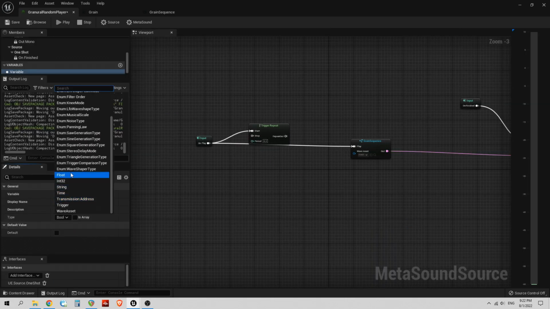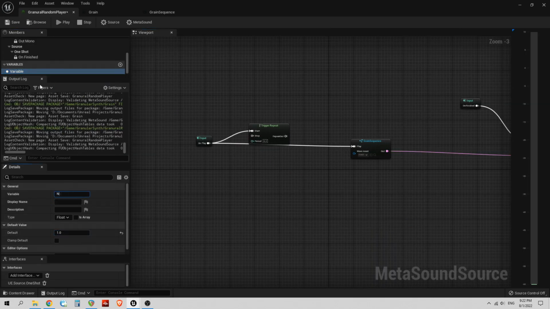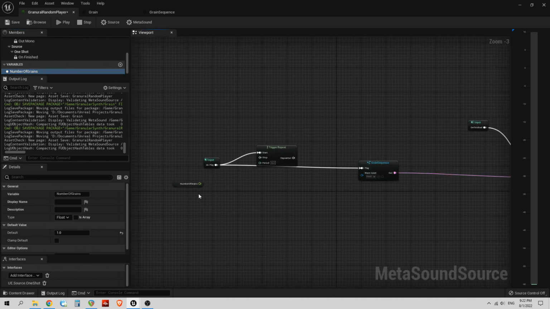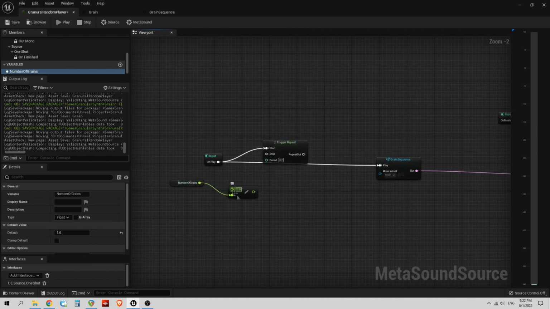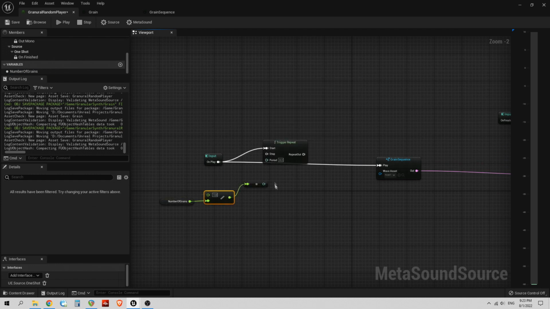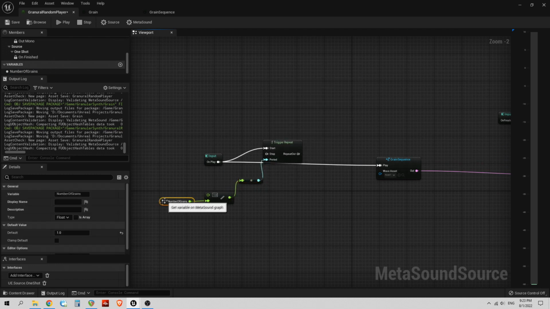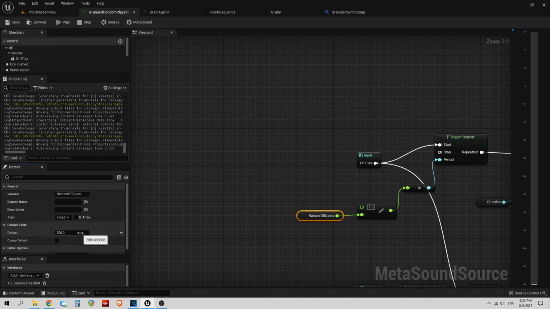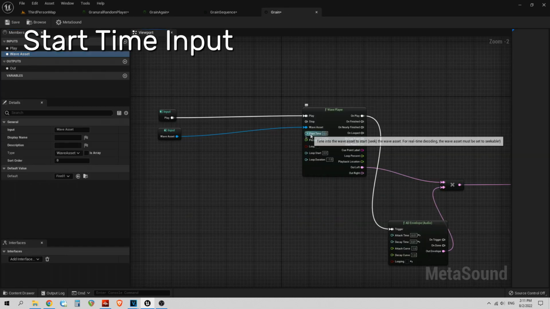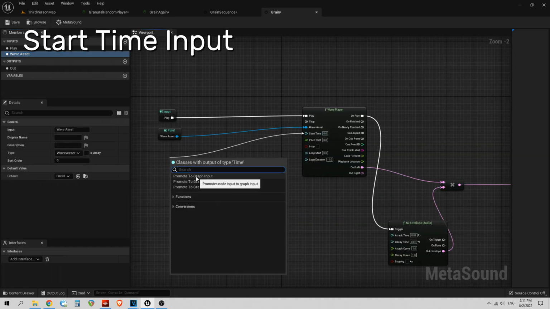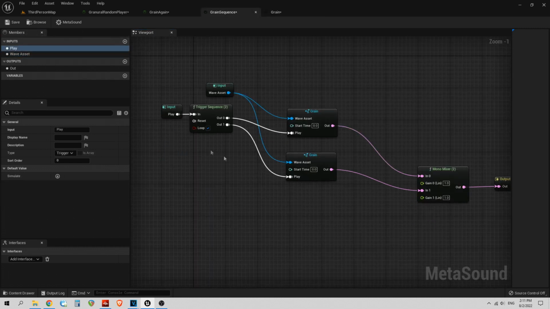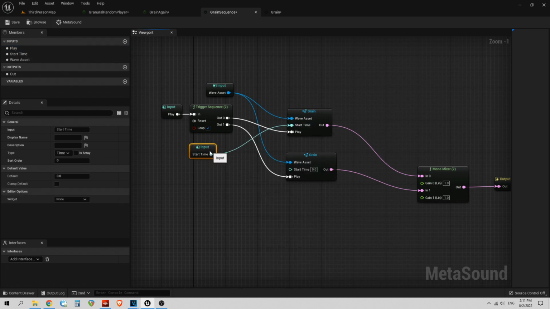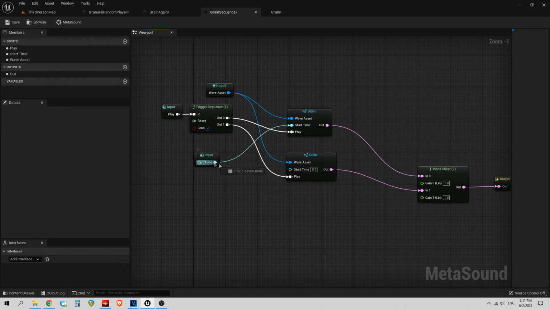I create a variable, number of grains, divide 1 by this number and get the period of repetition in seconds. It will be enough to set it to 100 to 300. To make a random time of playing grains, I need to return to the grain patch and make a new input from the start time pin of the wave player. Then do the same in the grain sequence patch and connect it with all players.